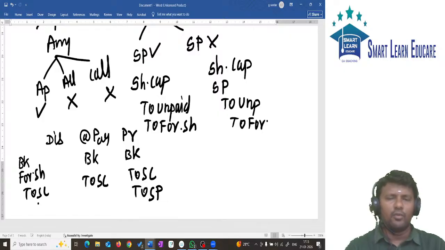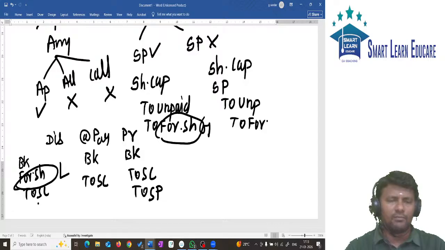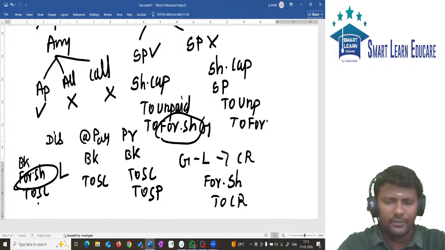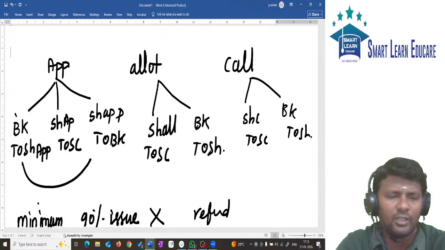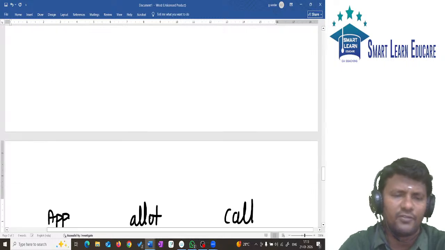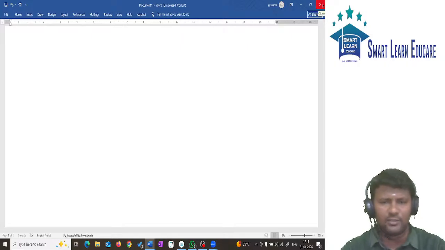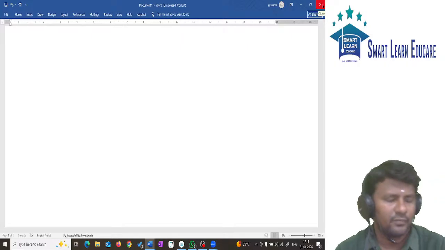At the time of forfeiture, you have some gain. At the time of reissue, you have some loss. Gain minus loss, the net amount should be transferred to capital reserve. Entry for transferring to capital reserve: forfeited shares account debit to capital reserve. So these are the basic journal entries relating to issue of shares. This is what we discussed so far.